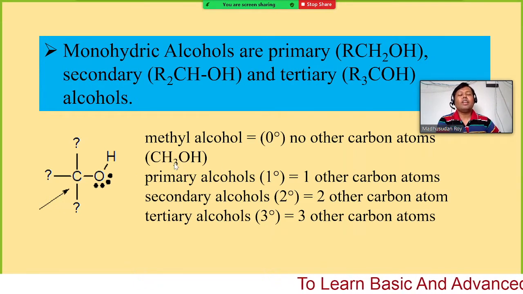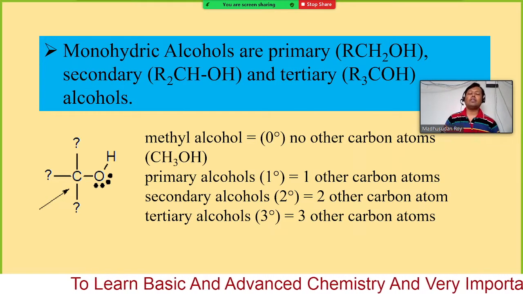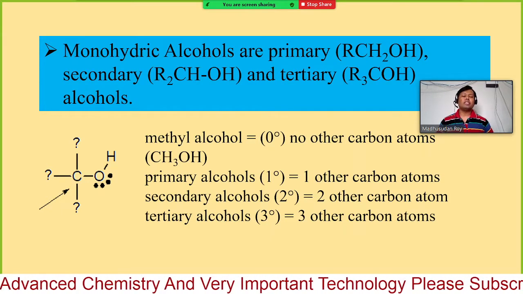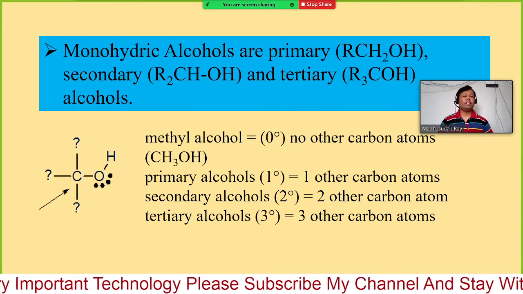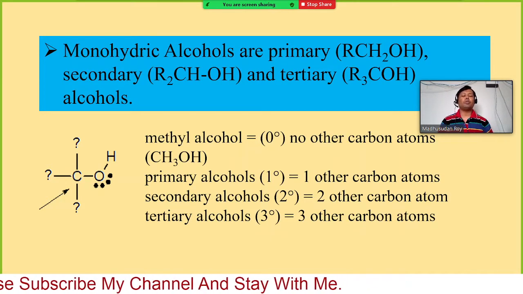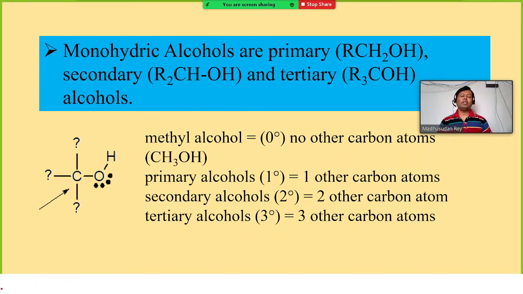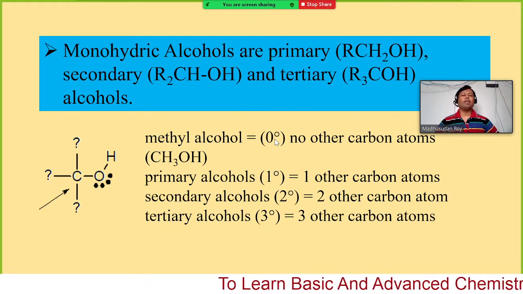So methanol is the only 0 degree alcohol. Sometimes you can have the name for methanol as 0 degree alcohol. In the universe you will not get any other alcohol having 0 degree except methanol, because for any other successive member of the alcohol you must have more than one carbon. Therefore all of them will be either 1 degree, 2 degree or 3 degree, but we have only one methanol. You can name this either 0 degree or directly say methanol.